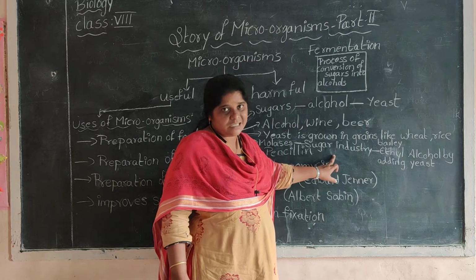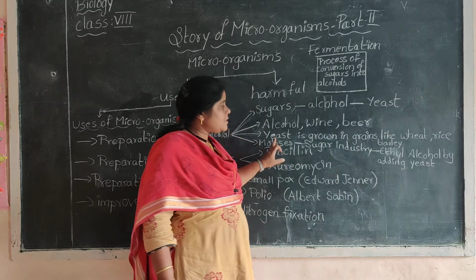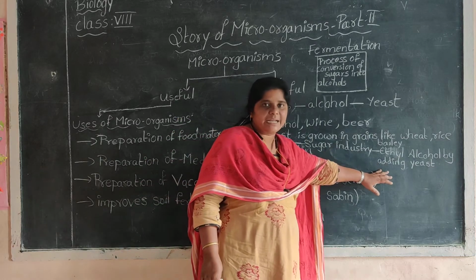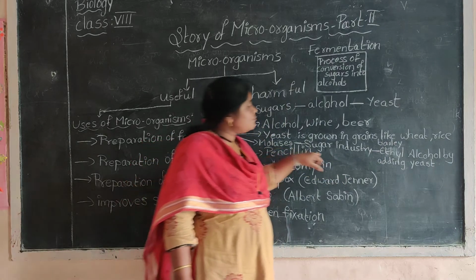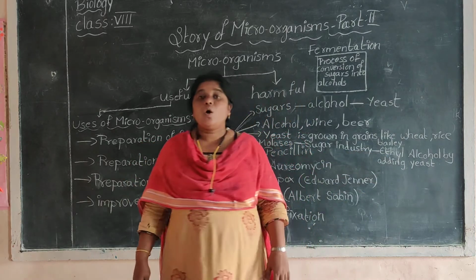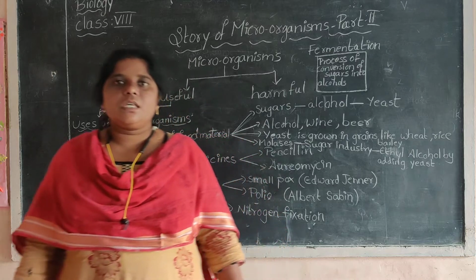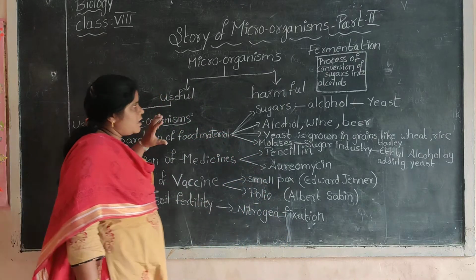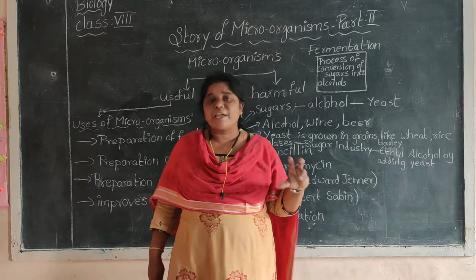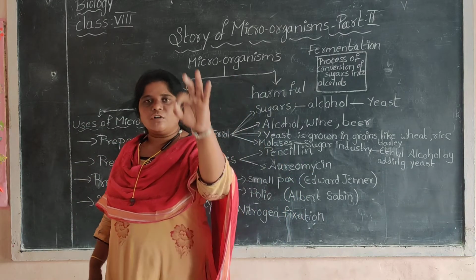The sugar industry. If you add yeast to that molasses, that means if you ferment this molasses, it will be converted into ethyl alcohol. Got my point, ma? So there are many uses of microorganisms in the preparation of food materials.